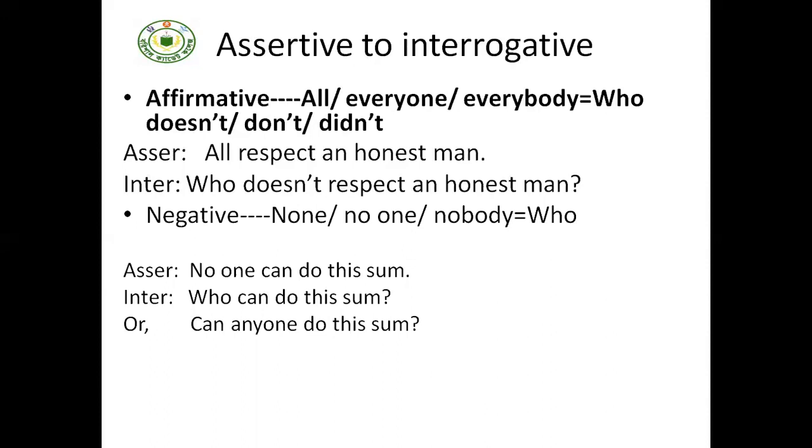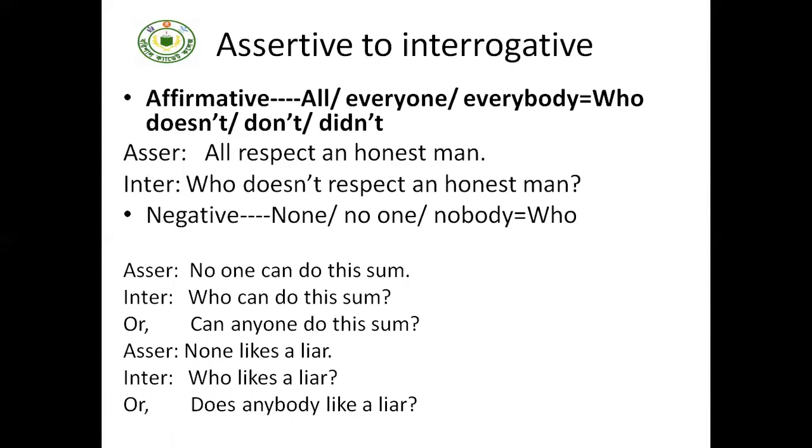Or, can anyone do this? None likes a liar. Who likes a liar? Or does anybody like a liar? So in different ways, these negative assertive sentences can be changed into interrogative sentences.